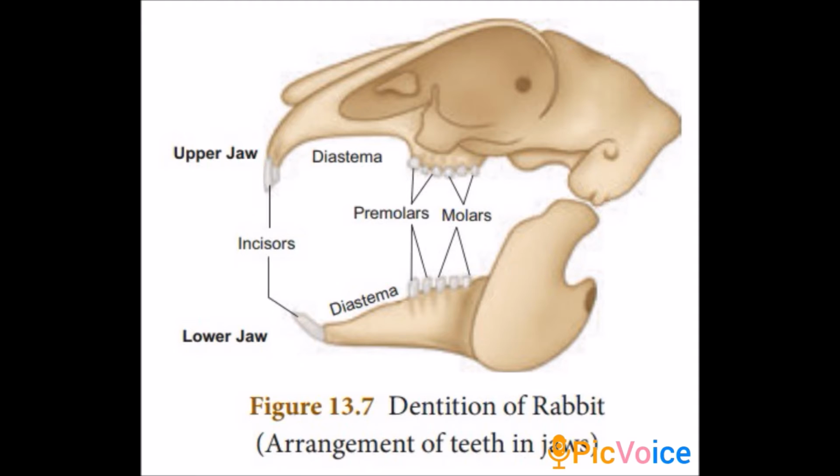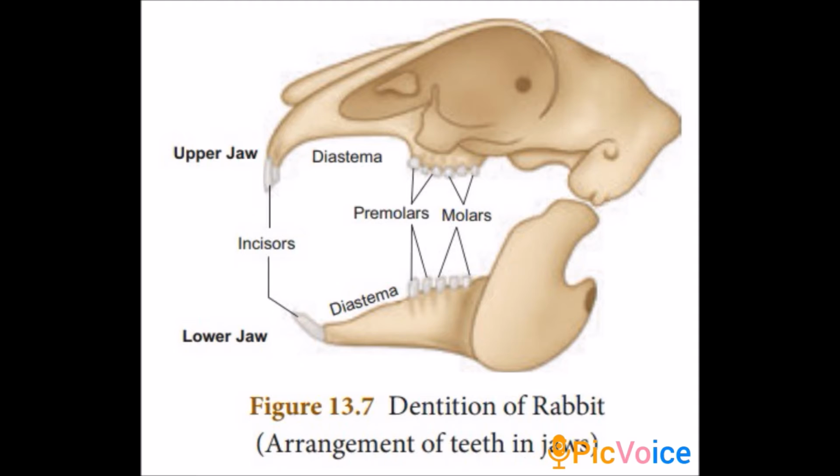There are two types of teeth. One is milk teeth. The young ones have milk teeth. After that, all the milk teeth fall down and are replaced by permanent teeth, which are for adults. So, rabbit also has two types of teeth. In rabbit, the teeth are of different types. Hence, the dentition is called heterodont.